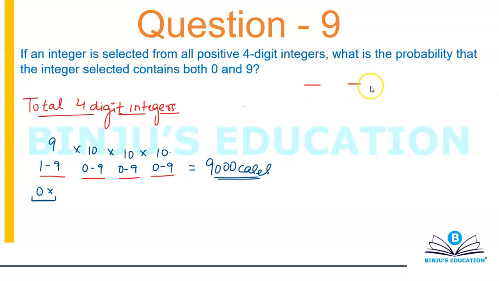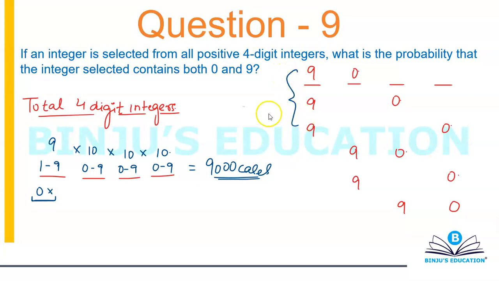So I have 1, 2, 3, 4 blanks. I can have 9 at the first position, 0 at the second. 9 at the first position, 0 at third. 9 at the first position, 0 at fourth. Then 9 at second position, 0 at third. 9 at second position, 0 at fourth. And 9 at third position and 0 at last position.